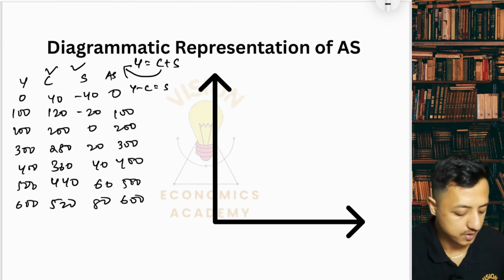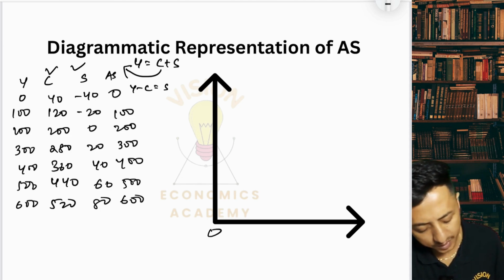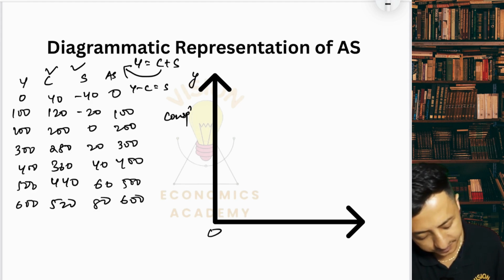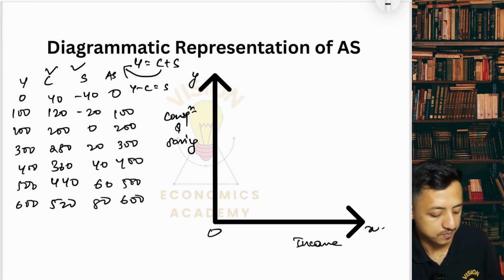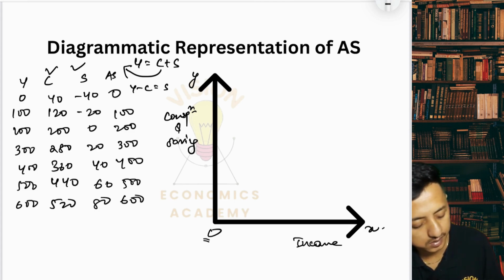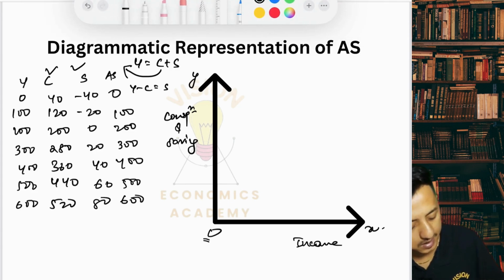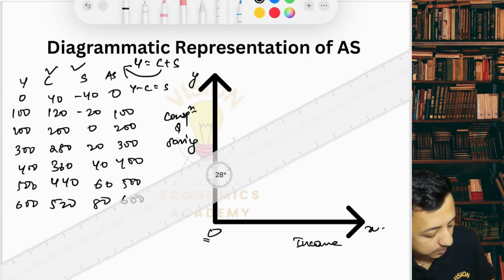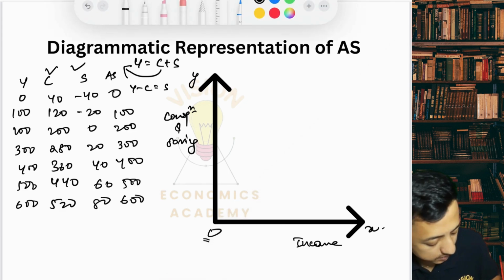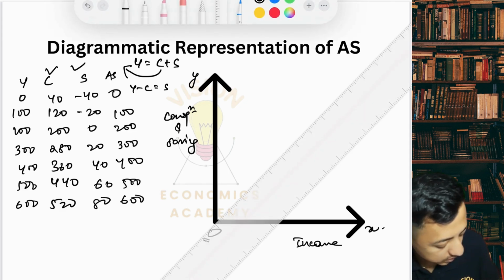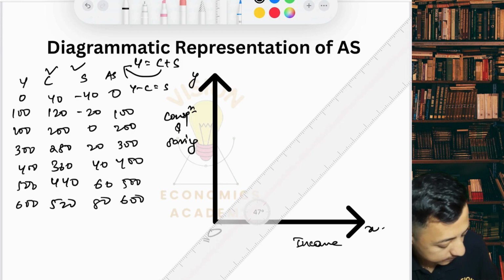Now, the y-axis represents consumption and savings, whereas the x-axis represents the income. All right, this is the origin. Now, let me get the scale. The aggregate supply would be the 45-degree line.